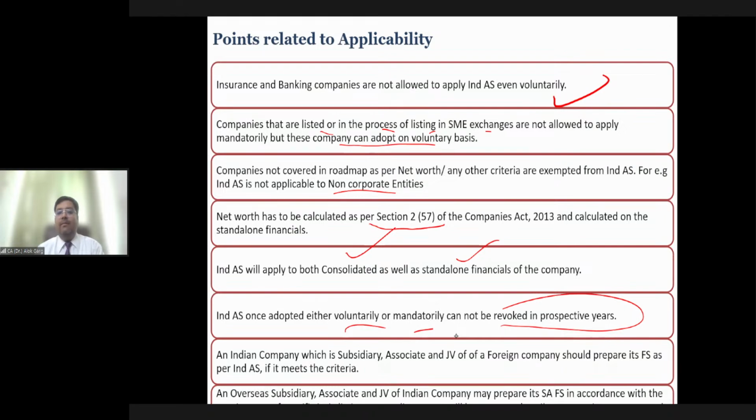Rakesh is asking, sir, for line numbers 34 and 35, it's not applicable because it's a private limited company with less than 250 crores. Rakesh, in line numbers 34 and 35, this entity is an associate and joint venture of Reliance Industries Limited. So if a private limited company, or a company whose net worth is less than 250 crores, is a subsidiary, associate, or joint venture of a company on which Ind AS is applicable, then Ind AS will be applicable to such a company on an automatic basis, right? Is that clear?